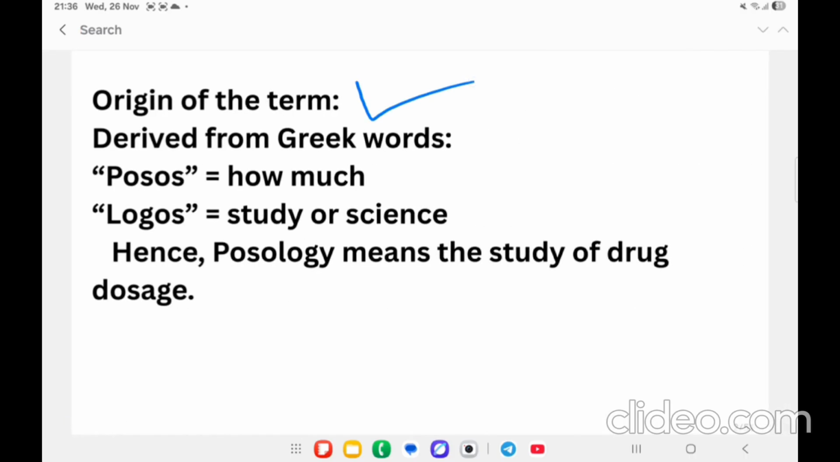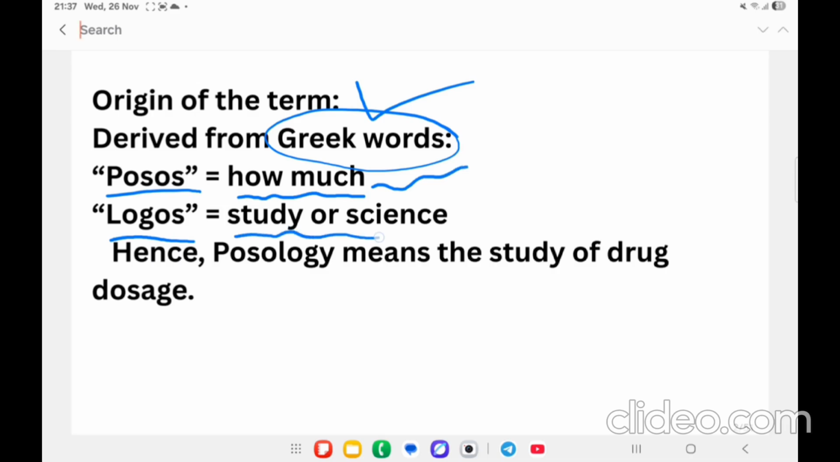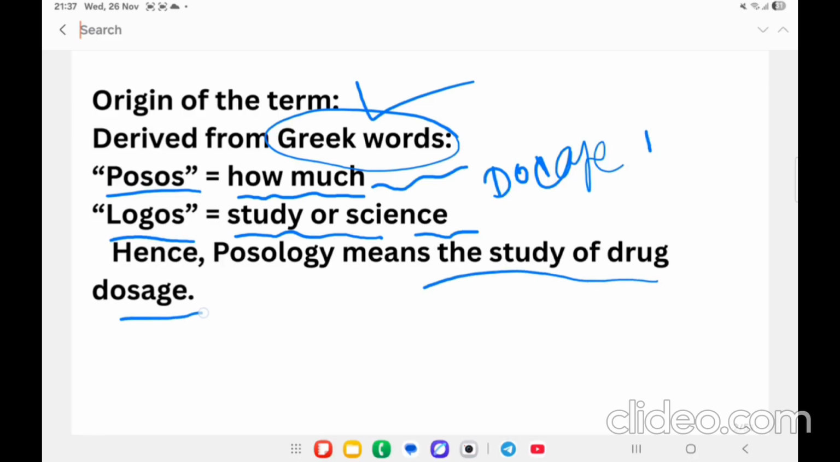How is it originated? It is mainly derived from two Greek words. One is posos, another one is logos. Here posos means the quantity, means how much. Logos means study or science. Hence, posology means the study of the dosage of the drug, how much dosage is required.